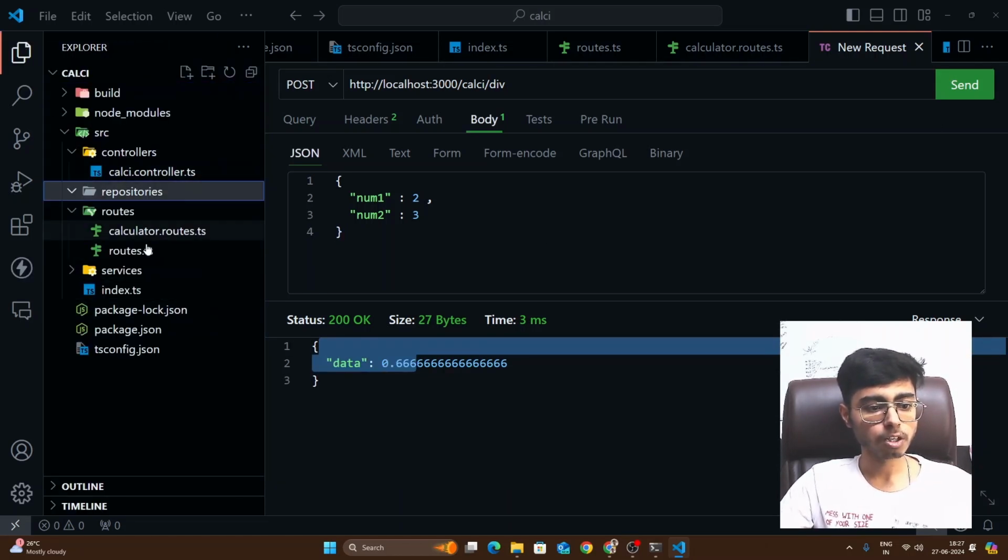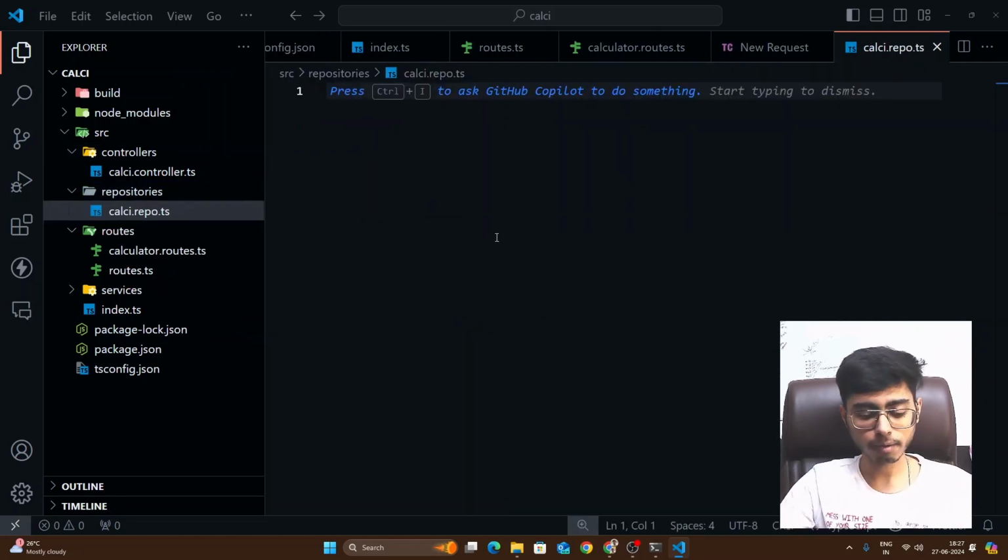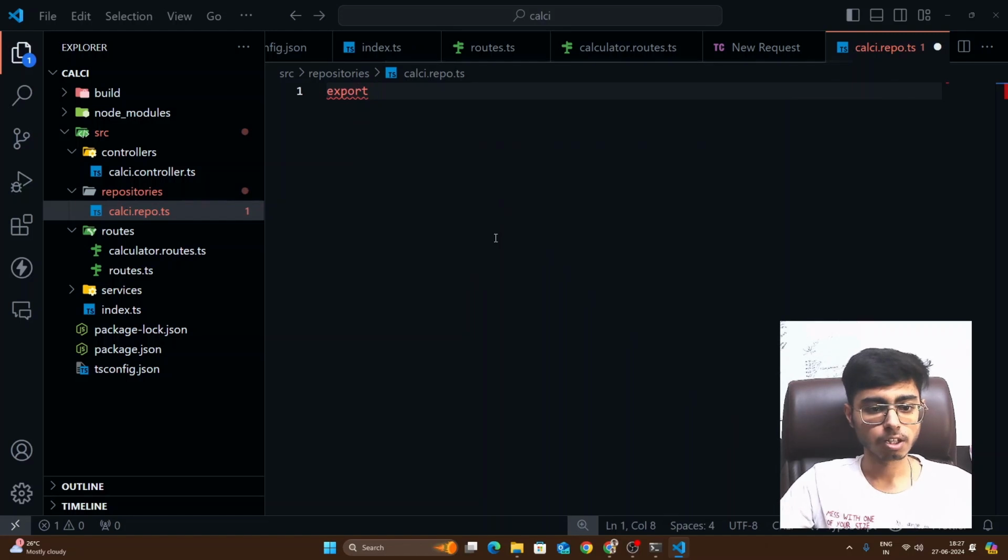Now what you have to do, you have to write your logic in the repository or in the service file. So I'll just create a repository, and I'll call it calc.repo.ts. And over here I'm going to have the main logical things. So that I'm just trying to keep the things standard, because in companies they expect all of these things that you should know.